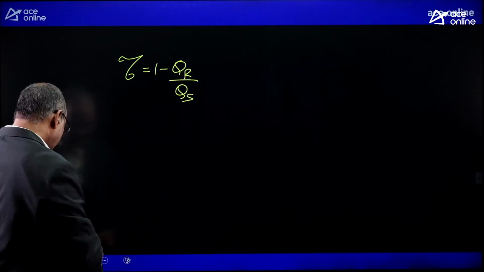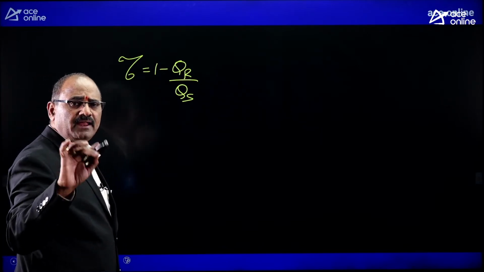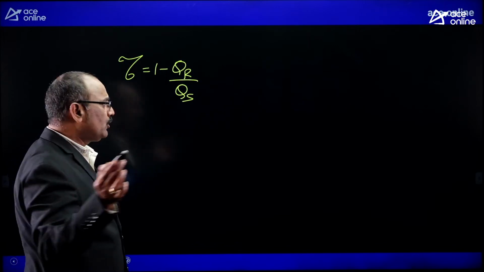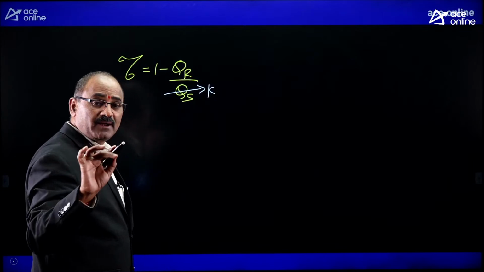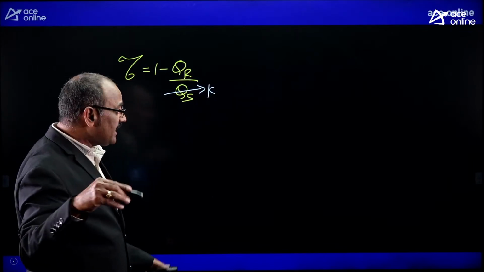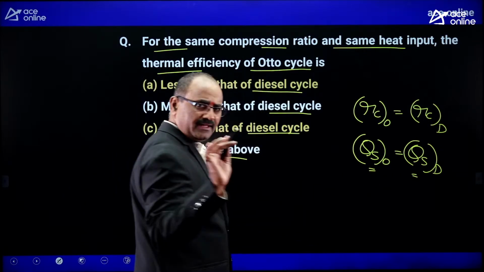Isn't it? But it is given that the heat supplied for the Otto cycle and the heat supplied for the diesel cycle are both identical. That means the heat supplied is arrested, because it is clearly given that the heat supplied for the Otto cycle equals the heat supplied for the diesel cycle.